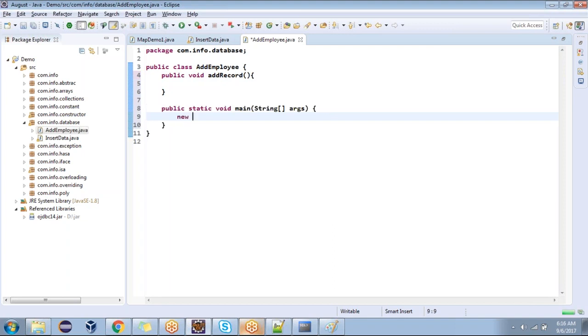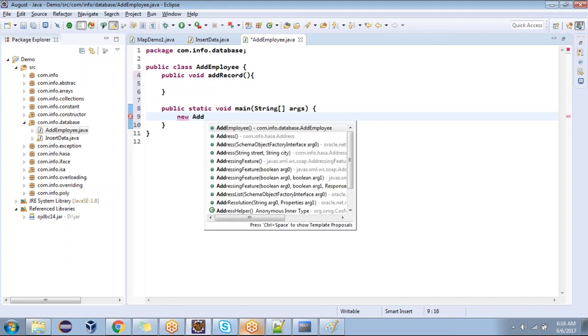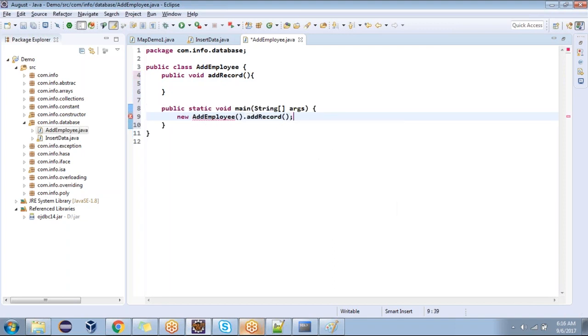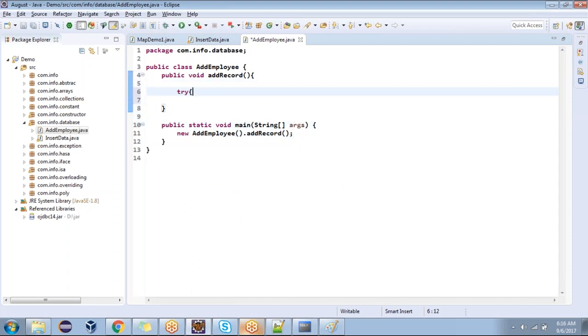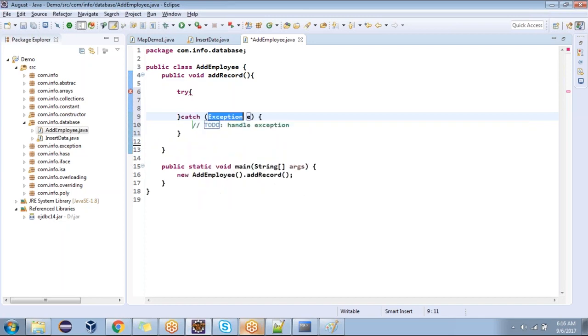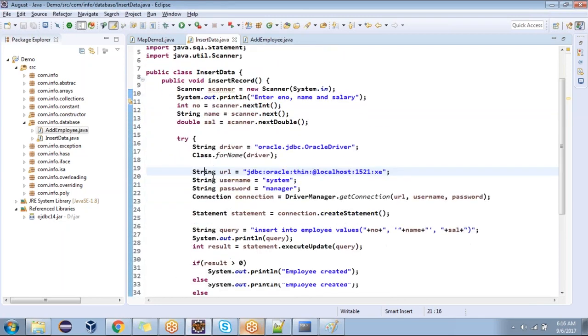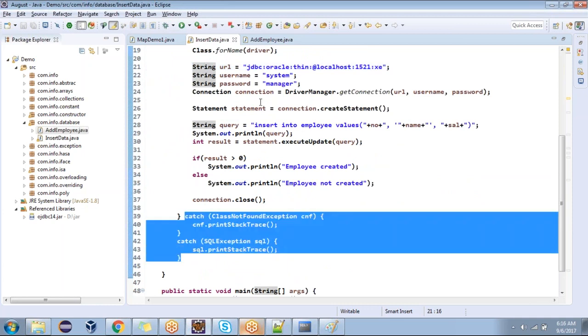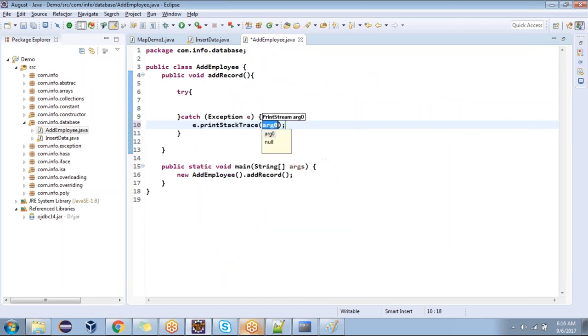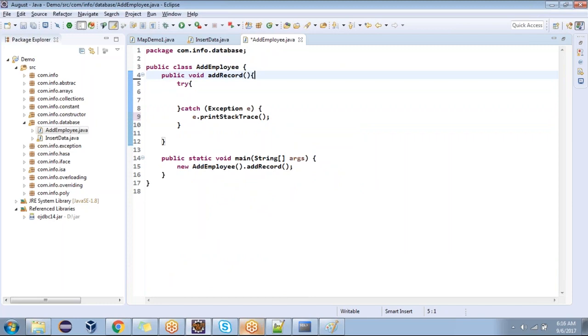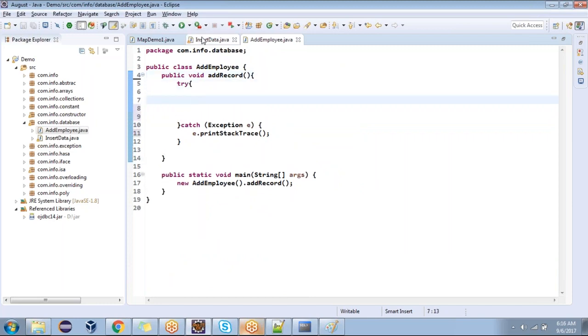In the main method, new AddEmployee().addRecord(). Is it clear now? Everything we need to start with a try catch block. No doubts in that. How many catch blocks have we written here? Two catch blocks. Instead of writing two catch blocks, can I write one catch block? It's up to you. But the general thing is we need to write multiple catch blocks.